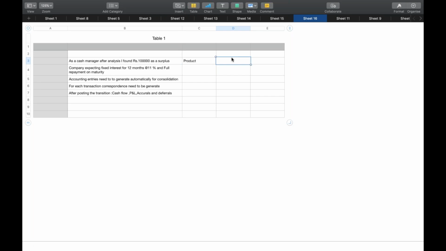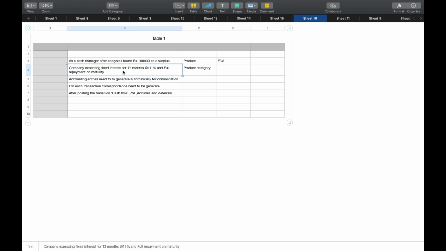FD, right? Okay. Let's say FD. What is the product category in this case? Product category in the sense, if you take money market, that means he is saying that company is expecting fixed interest for 12 months at the rate of 11%.